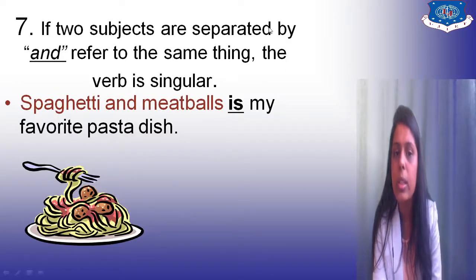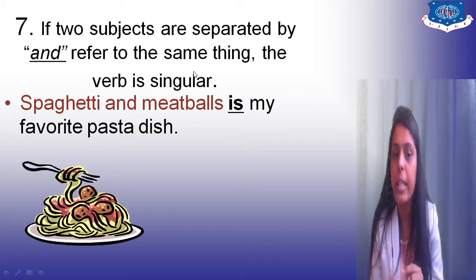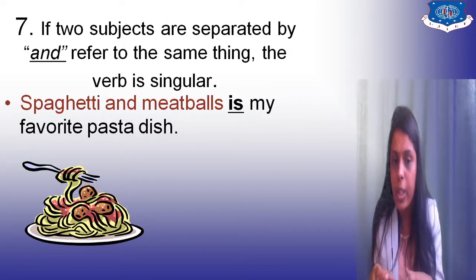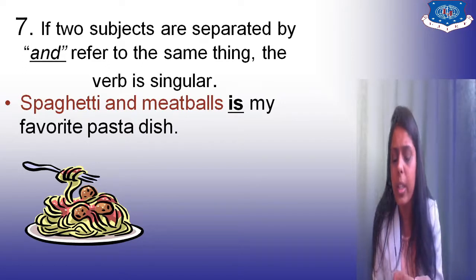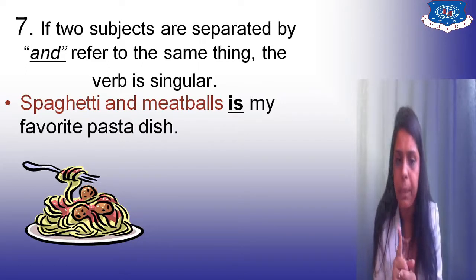But here two subjects are separated by and. They are not joined. Spaghetti and meatballs, right? Is my favorite pasta dish. So they are separated, right? And they refer to the same thing. They are not separated as in they are different dishes, but they are referring to the same pasta dish, right? So it is connected to one thing only, right?